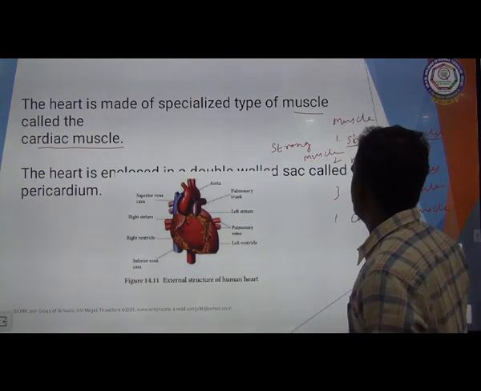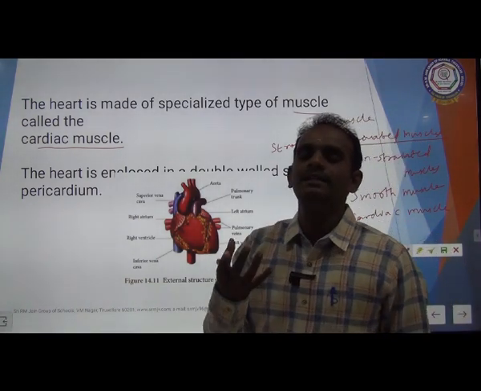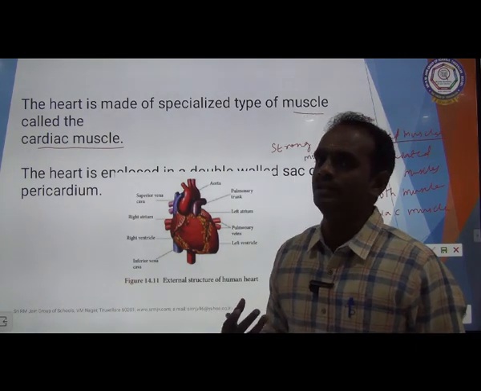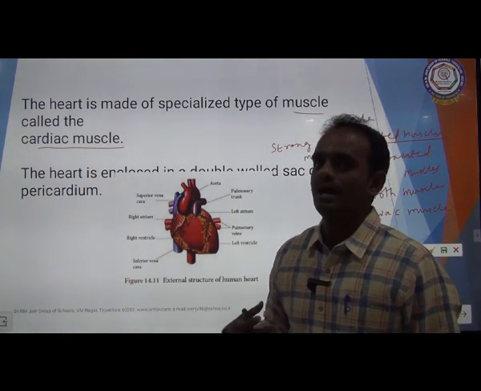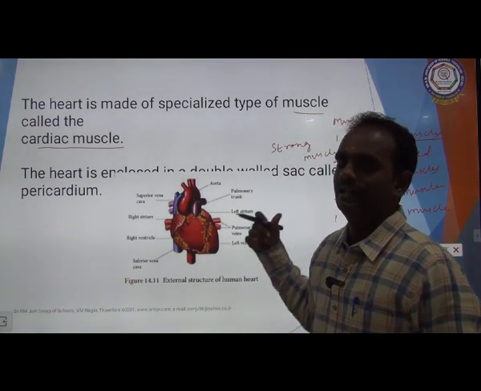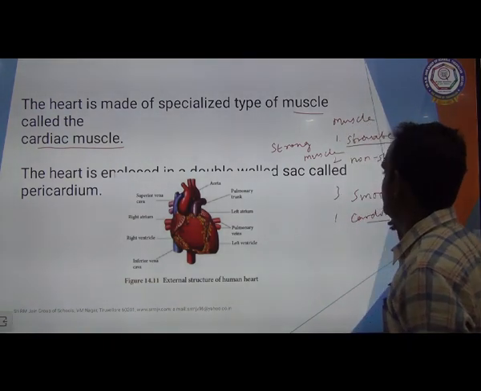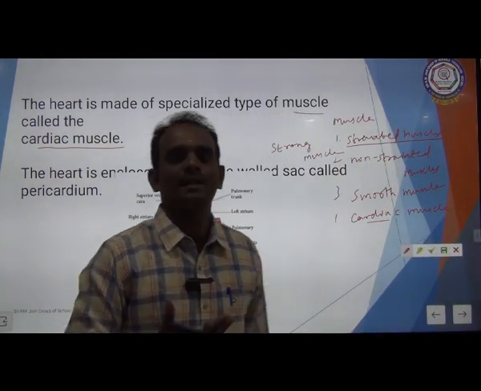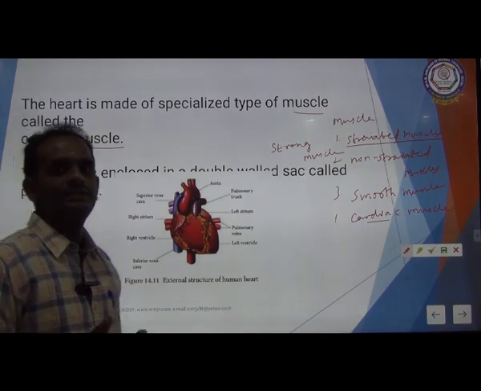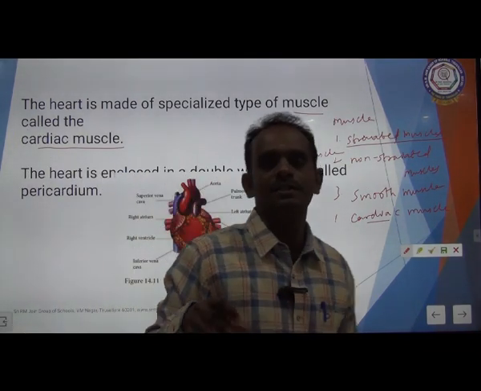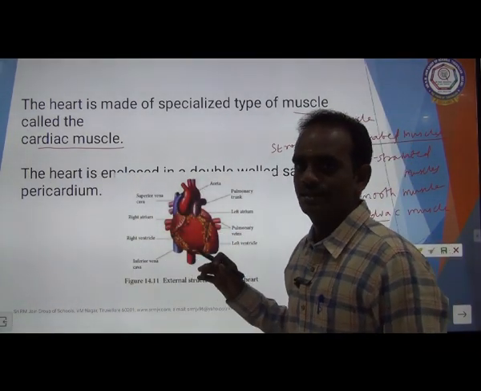Smooth muscles are present in the inner lining of the stomach and intestine. And the next one, cardiac muscles. This is a specialized type of muscles which is present in the heart.